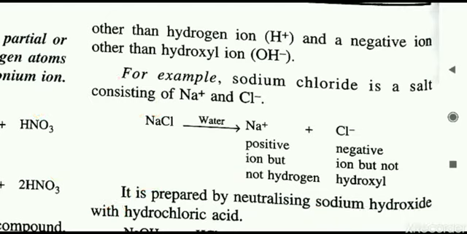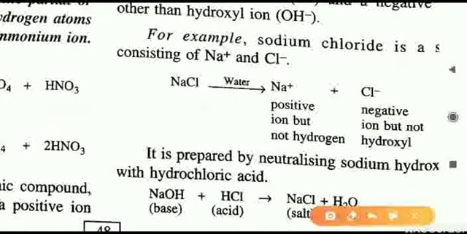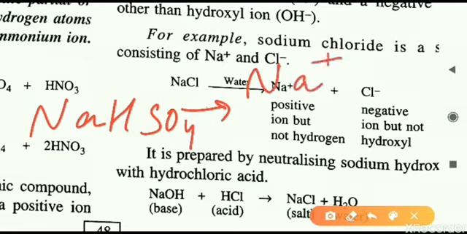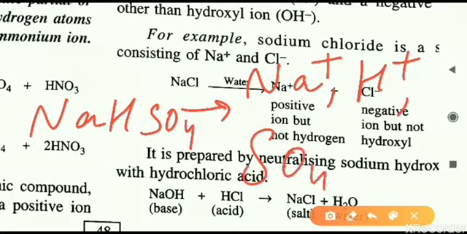So let us have an example. We can take NaHSO4, sodium hydrogen sulfate. If we put this salt in water, what will we get? It will dissociate into different ions. First we will get Na+, second we will get H+, and third we will get SO4 2-. So three types of ions we are getting: two cations and one anion.